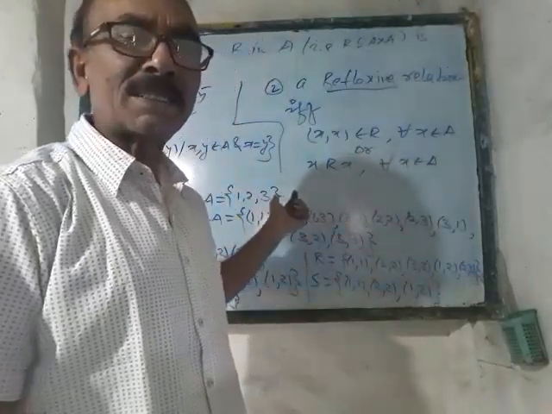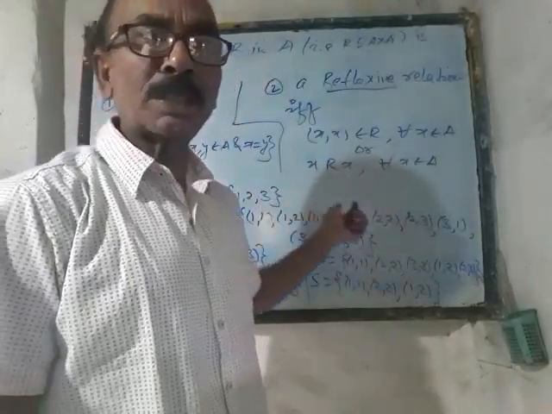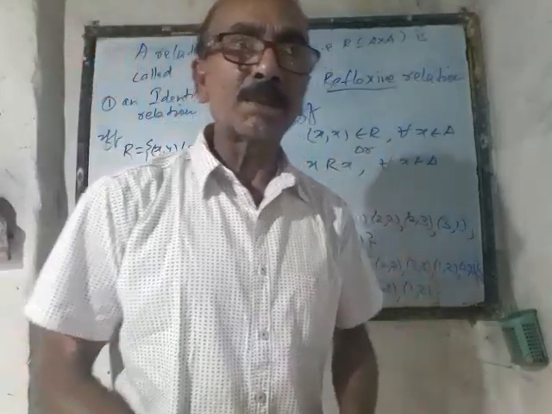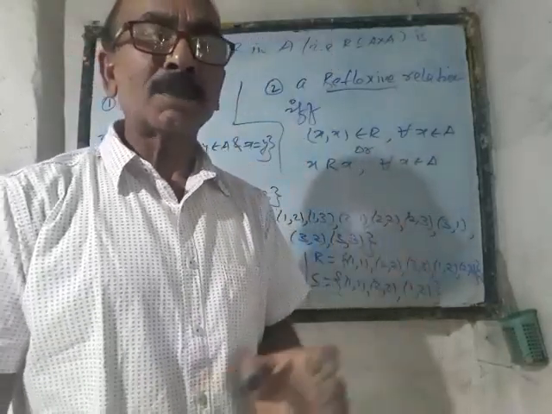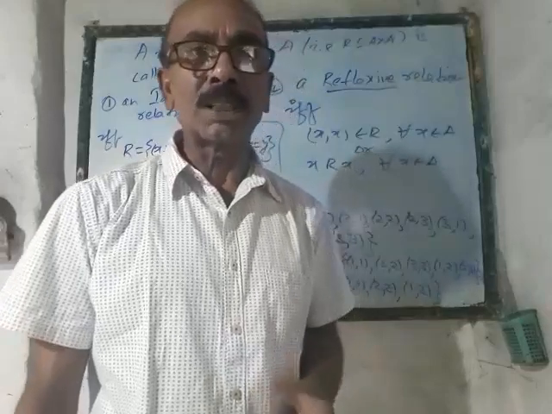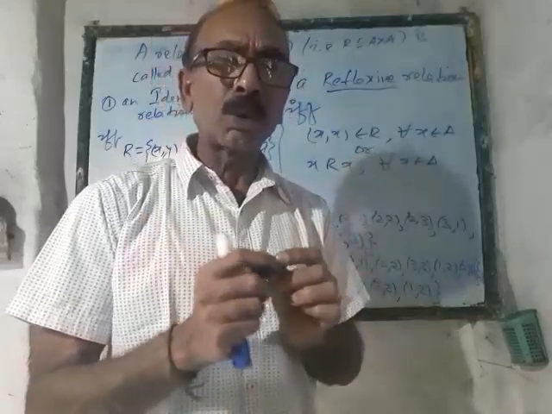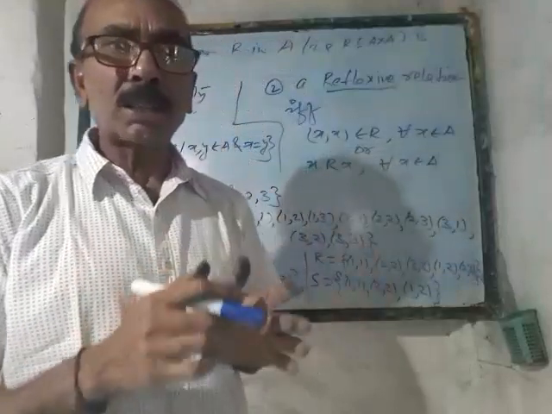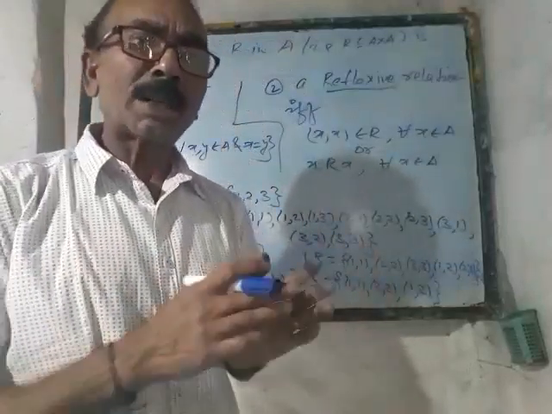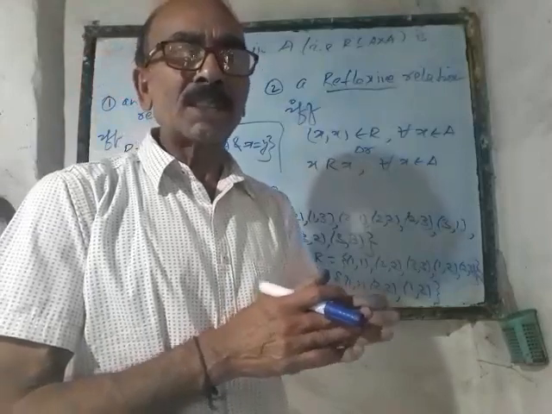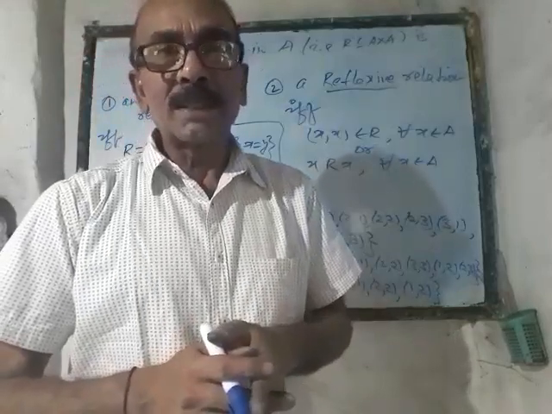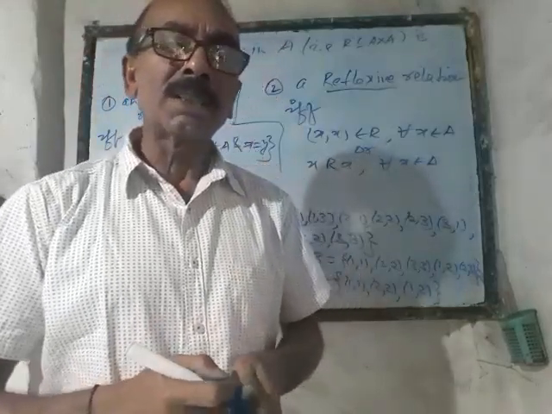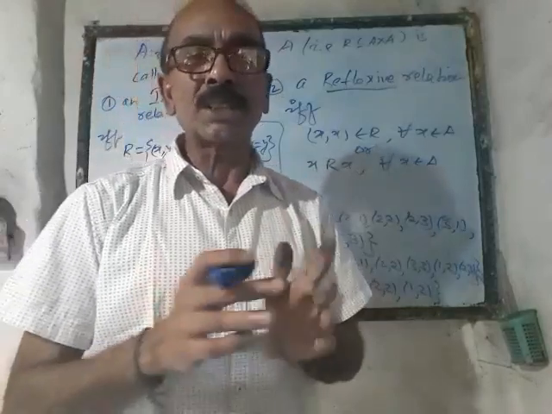But so far as identity relation is concerned, we don't have any such privilege to add any pair of A cross A where the components are not equal. So this is the only difference between identity relation and reflexive relation. On that basis, you can say that whatever identity relations there are, they are also reflexive. Yes, but all reflexive relations are not identity relations, meaning the converse need not be true.